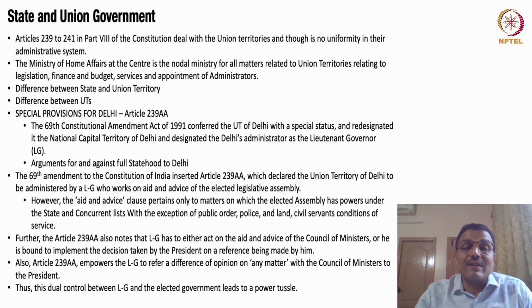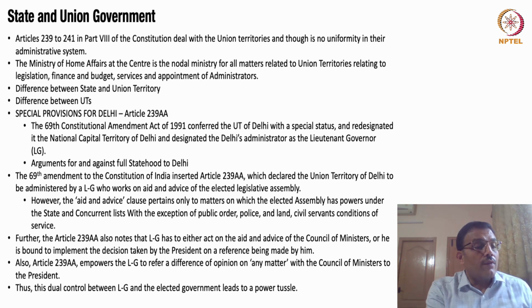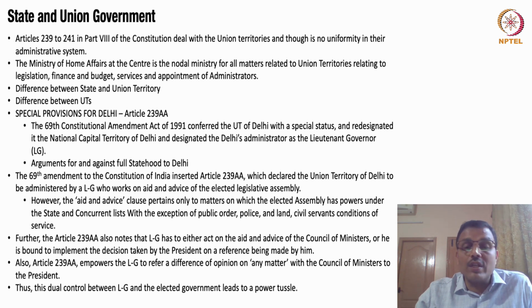Which are the union territories that we are speaking about? We are speaking of the union territories which are there in the constitution. For example, Jammu is a union territory now. Kashmir is a union territory. Ladakh is also a union territory. But don't forget, apart from these, Puducherry continues to be a union territory. Lakshadweep is a union territory. Chandigarh is. Andaman and Nicobar is also a union territory, right? So right now, I think we have 8 union territories, as the case may be.